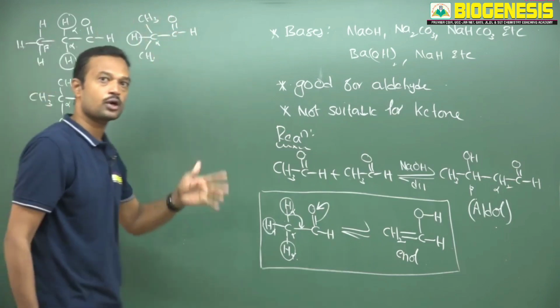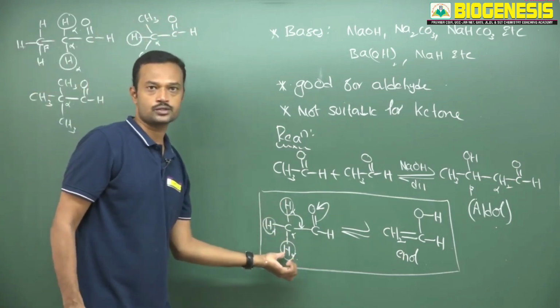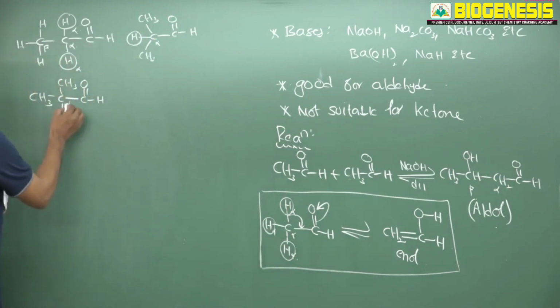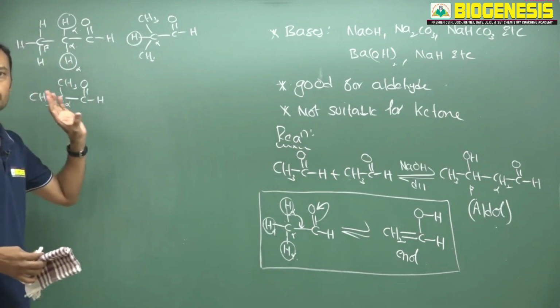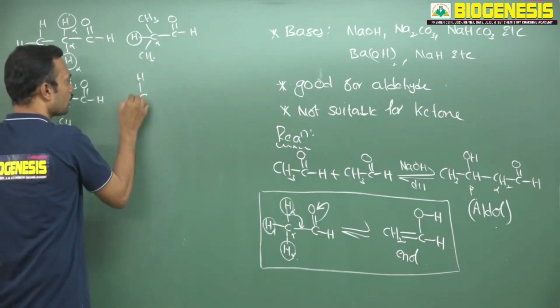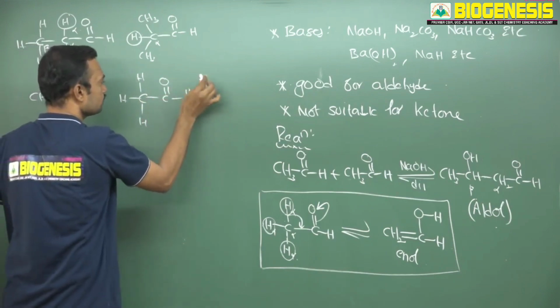As the number of alpha hydrogens increases, we know very well hyperconjugation also increases. So hyperconjugation depends only on the alpha carbon. This alpha carbon has only alkyl groups, no alpha hydrogens, so it is not involved in aldol type of condensation. Okay. Now try to identify how many alpha hydrogens are present.